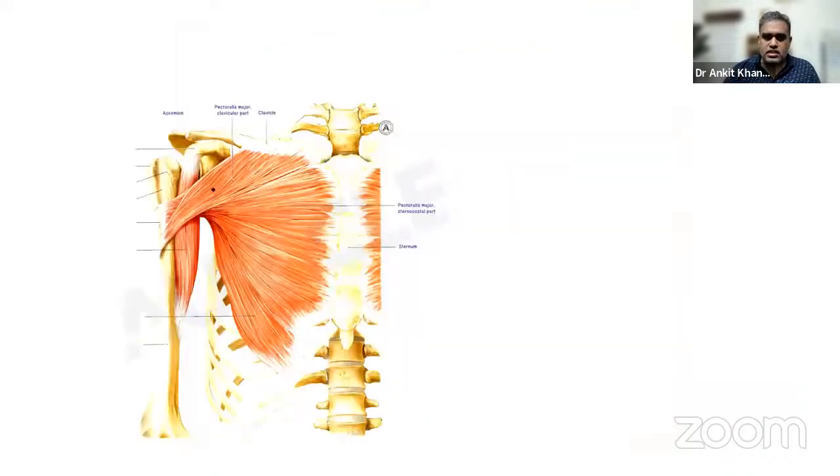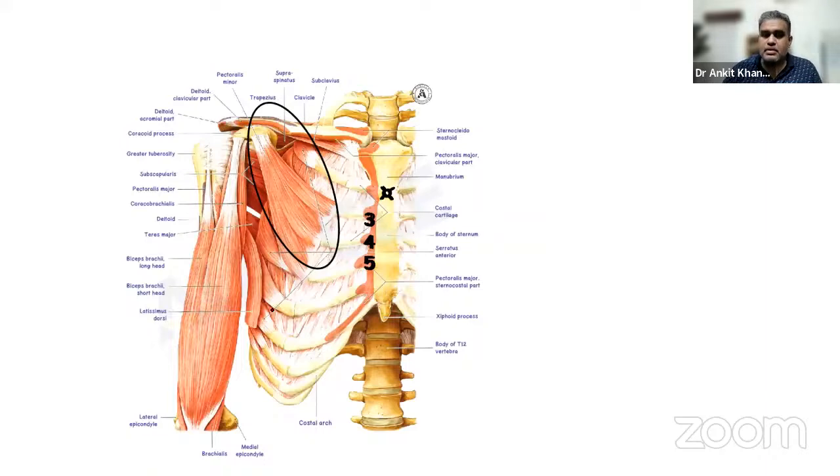But let's move forward from here. Again, can you see this twisting of the insertion fibers? This U-shaped attachment over here, that is our P major, our pectoralis major. Don't forget it. Now deep to it, if you cut the P major, and P major has been cut in this diagram, deep to it you are seeing this muscle.